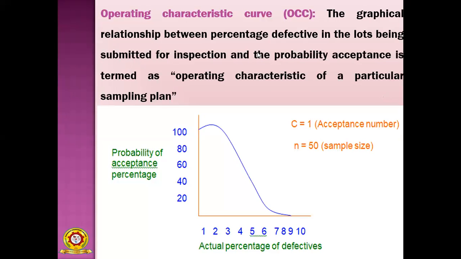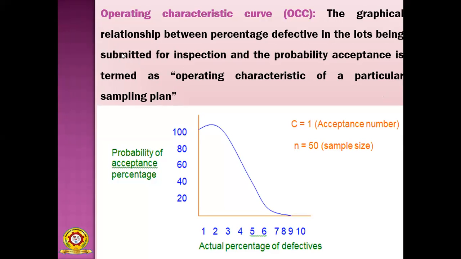Then the operating characteristic curve, or OC curve. The graphical relationship between the percentage defective in the lots being submitted for inspection and the probability of acceptance is termed the operating characteristic curve of a particular sampling plan.